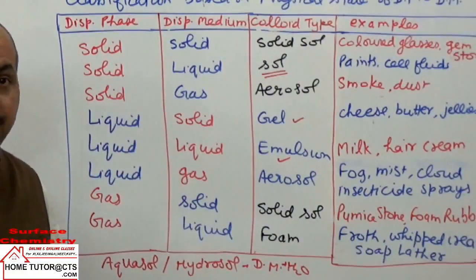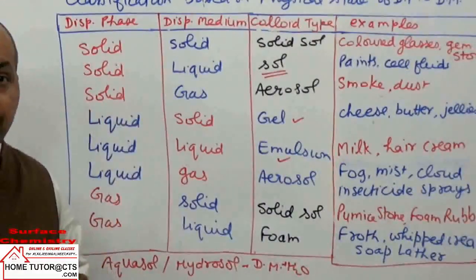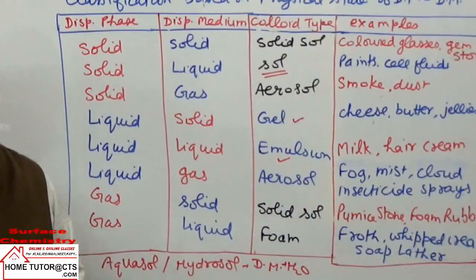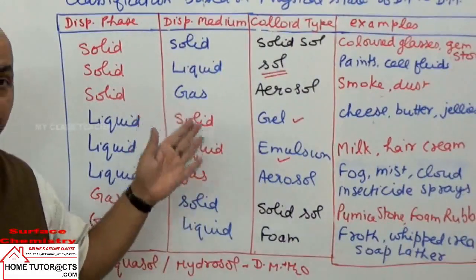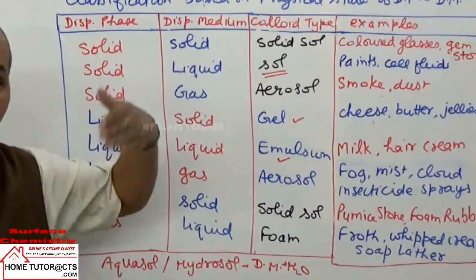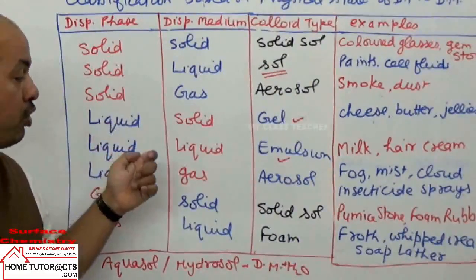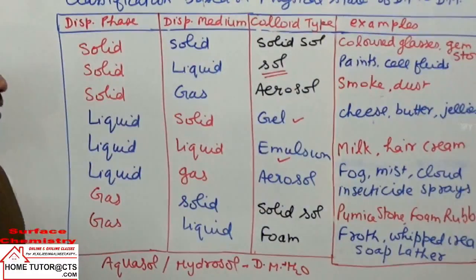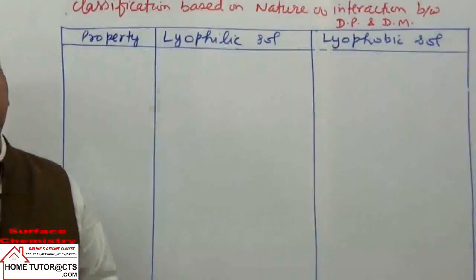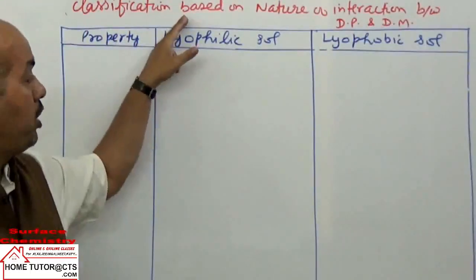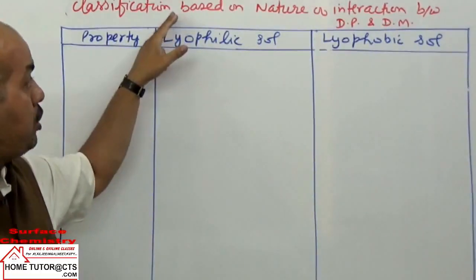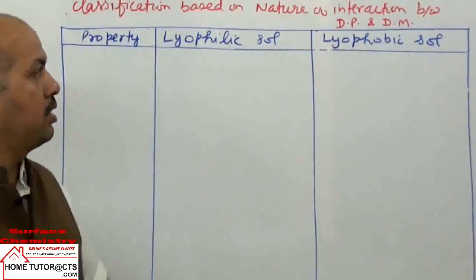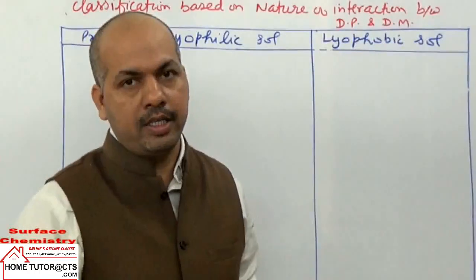Now next we take classification based on interaction forces between the dispersed phase and dispersion medium. That is quite important for you because it will decide the properties of sols. In fact it is for sols only, based on the nature of interaction between the dispersed phase particles and the dispersion medium particles.